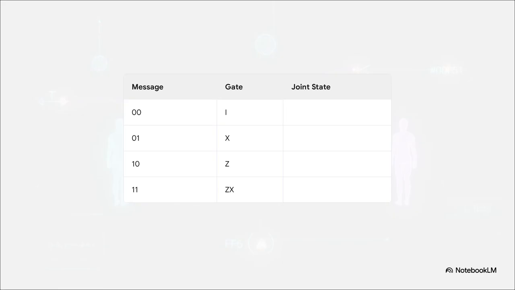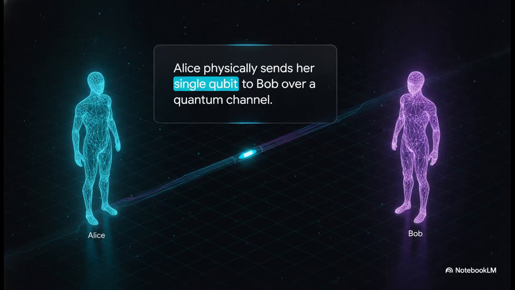Now, I want to send Bob a 2-bit classical message, let's say 01. Normally, I'd have to send 2 entire particles, but by applying a local gate, in this case, just the Pauli X bit flip to my single qubit, I am mysteriously steering our shared remote joint reality into one of the 4 orthogonal Bell states. I literally didn't touch Bob's qubit at all, yet the global state of our system has fundamentally shifted.